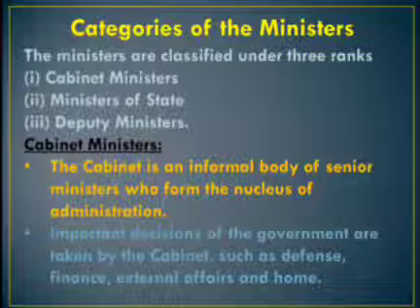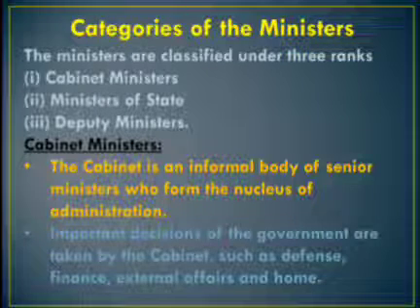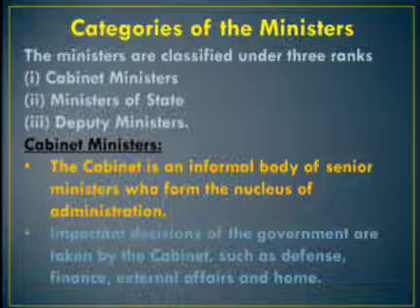What is the work of the Cabinet Minister? They constitute a policy making body of the government known as Cabinet. So, policy making body is also known as Cabinet. It is a collective body in which decisions are taken either by consensus or by majority. Normally, the cabinet ministers are assigned important portfolios. Portfolios means, as you already know, departments such as finance, home, external affairs and railways.